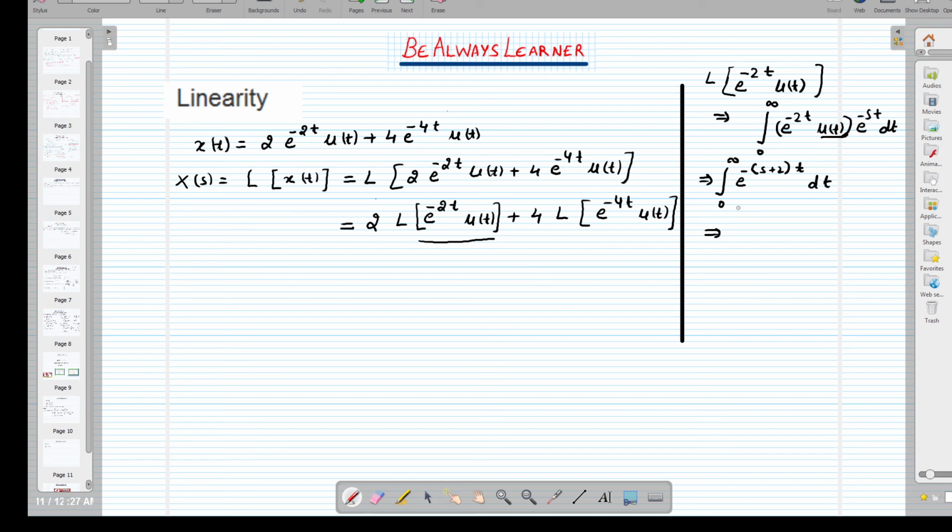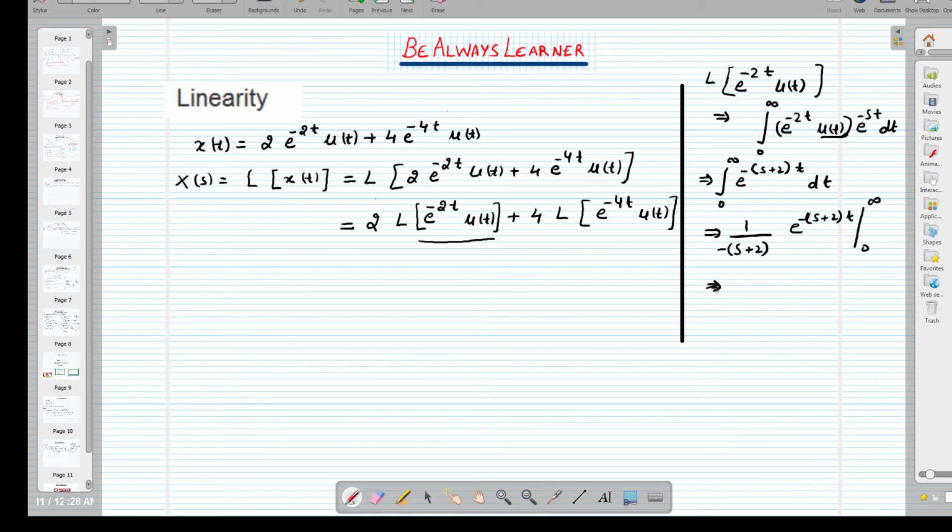So after having the integration, we are having the term s plus 2 with negative sign and e raised to the power minus (s plus 2)t. That is the limit from 0 to t.